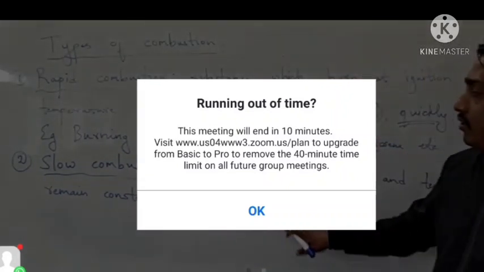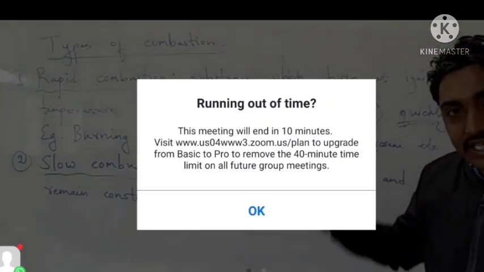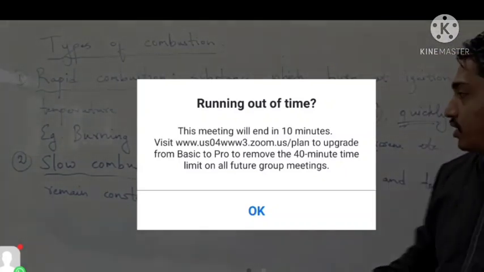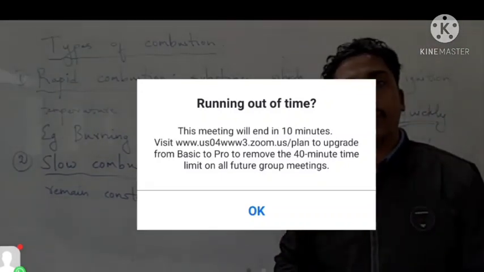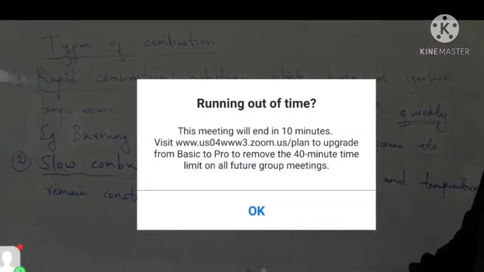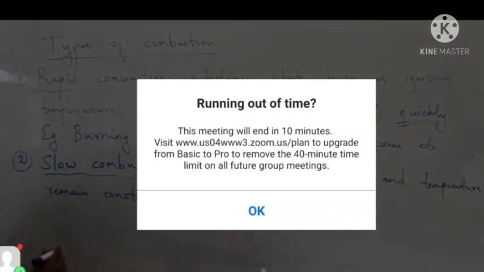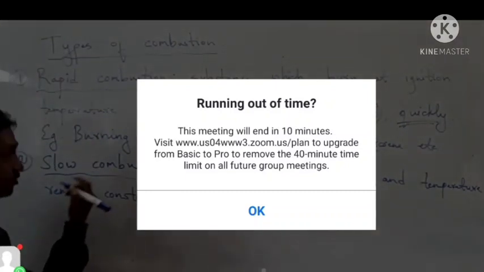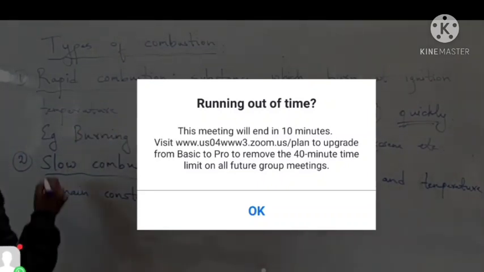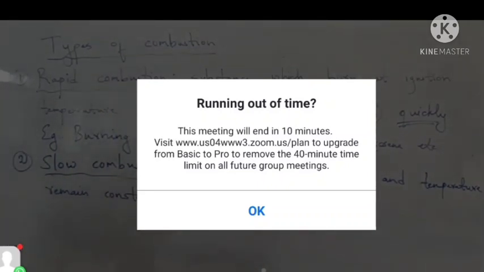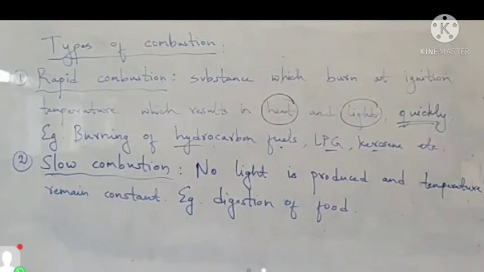Here light is not produced, but energy is evolved and temperature remains constant. Rapid combustion is very quick, and slow combustion is not fast, it takes place slowly. So this is all about rapid combustion and slow combustion.